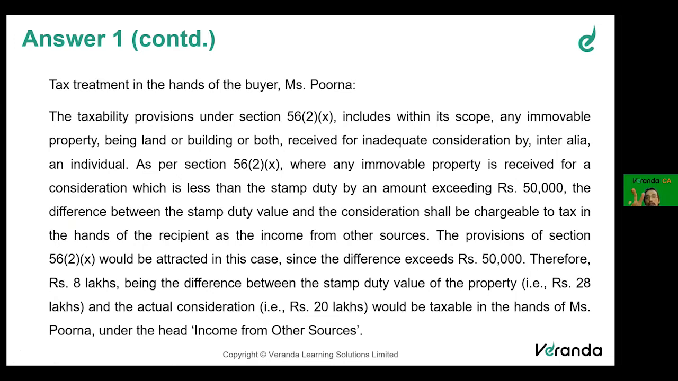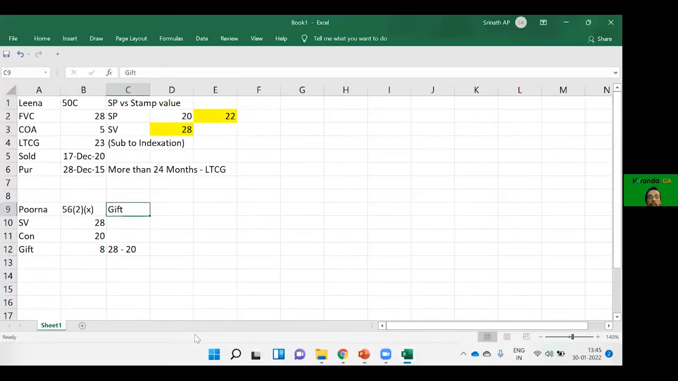So for one transaction, two taxabilities. Taxability in the hands of Leena as long-term capital gain, and for Purna as gift. This is one transaction where Purna purchased from Leena. On this transaction itself, you have a taxability for the seller, and you have a taxability for the buyer also.